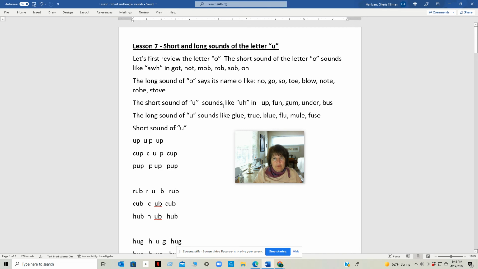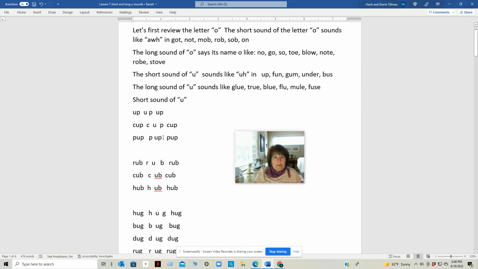The short sound of U sounds like uh in up, fun, gum, under, bus. The long sound of U sounds like oo in glue, true, blue, flew, mule, fuse. Let's talk more about the short sound of U.